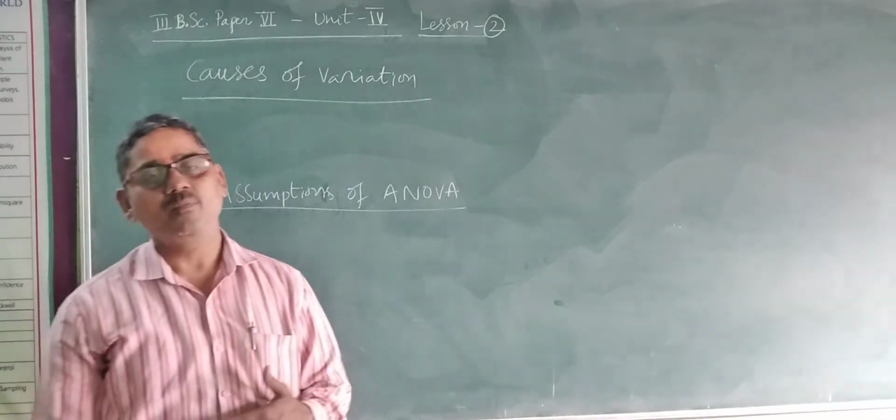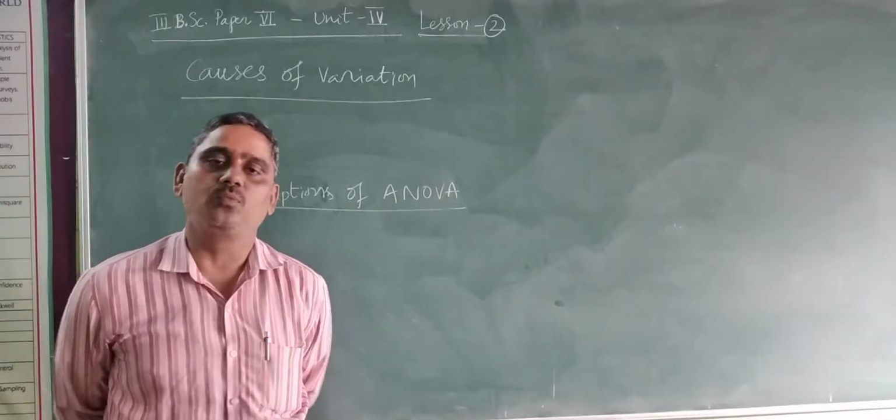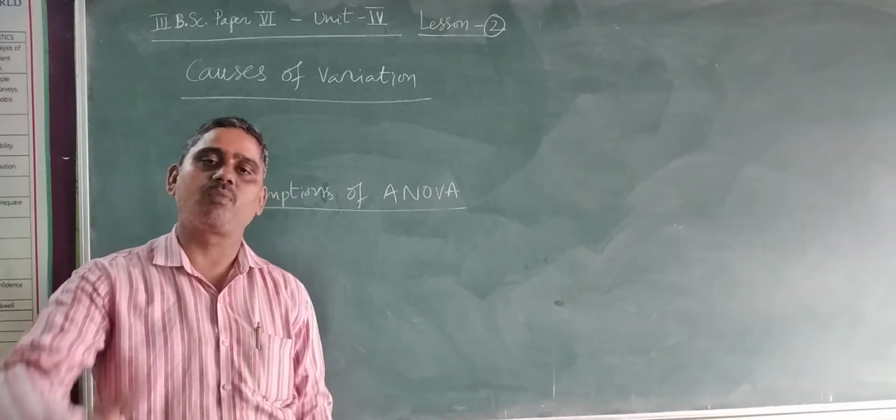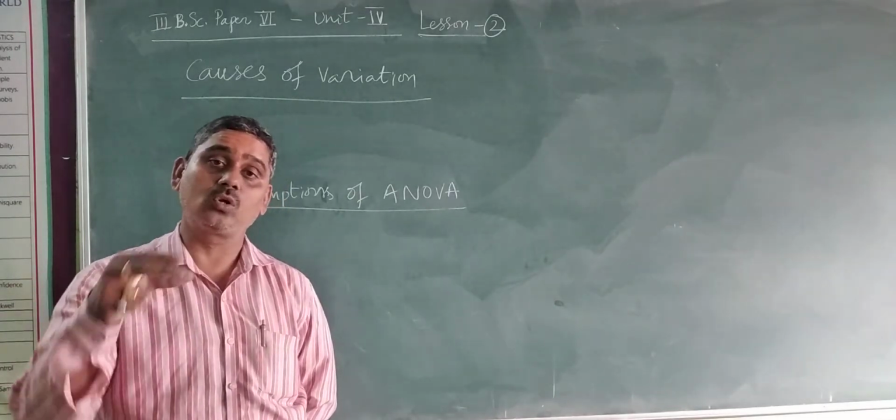For example, we have applied two kinds of treatments, treatment number 1 and 2. What is the significant difference between the two treatments?